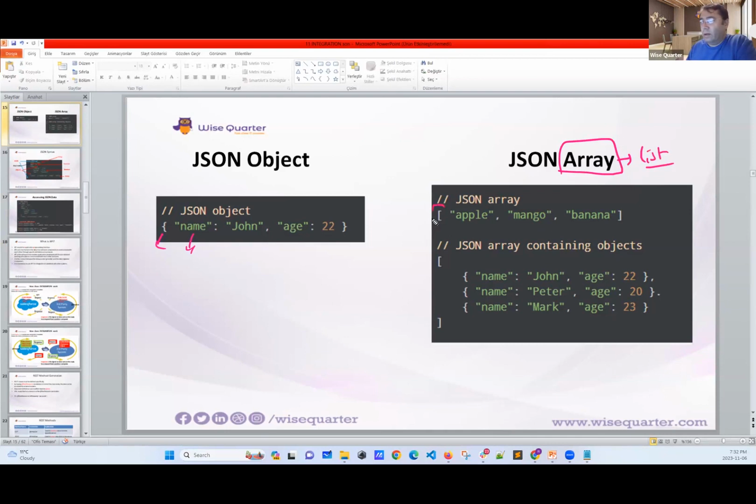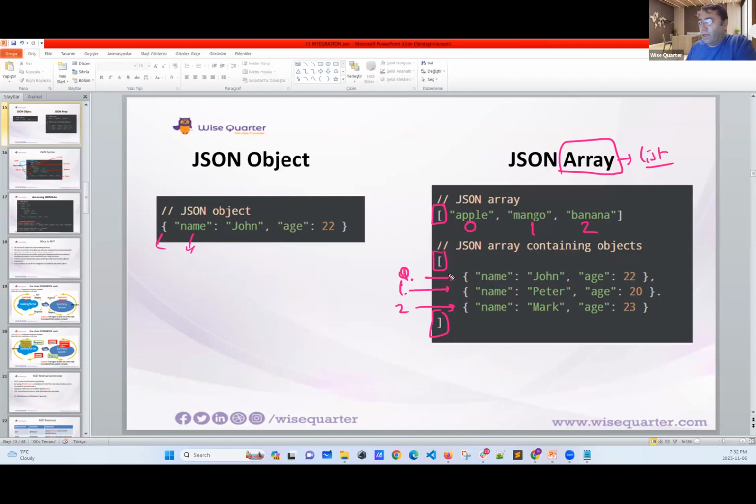See, with these brackets, you will understand that this is an array. In Apex, we name them as list, but in JSON language, we name them as array. This has 3 elements. It's working like indexes: the 0th index, first index, and second index.